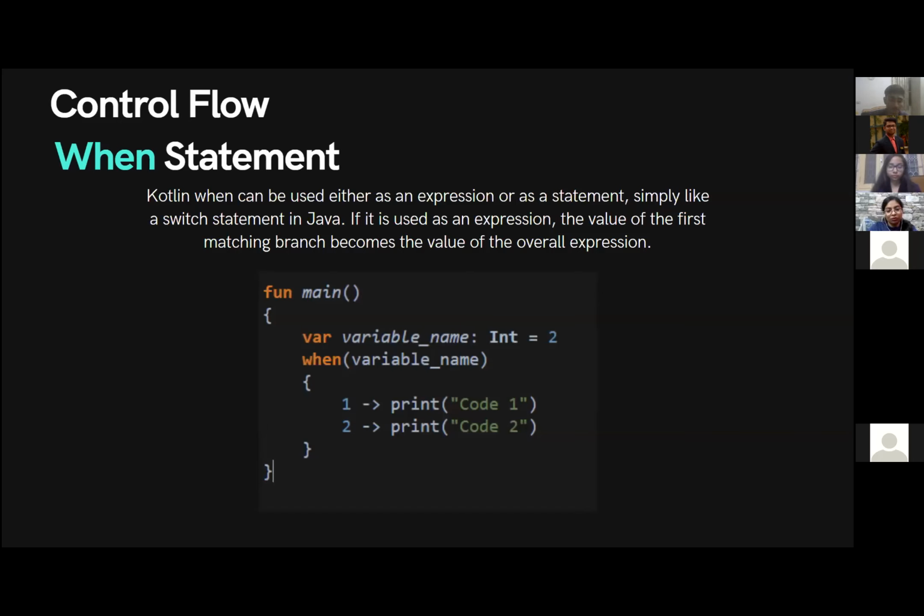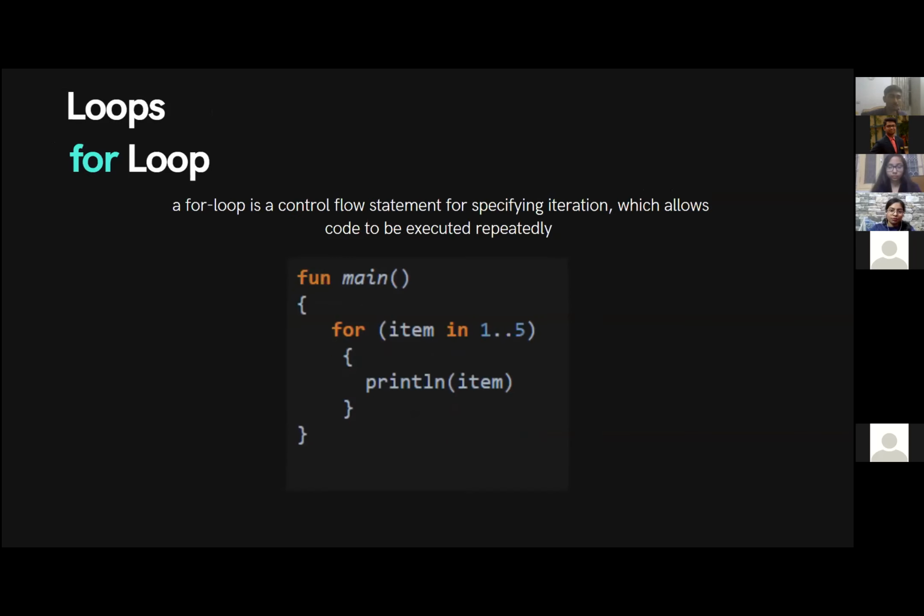Let me move ahead with loops. The first loop you have is the basic for loop. As you know, a for loop is a control flow statement for specifying iteration. If you want to run your code in multiple iterations, we generally use a for loop. The syntax for a for loop in Kotlin is also pretty straightforward. You just go with the keyword for, and then the condition or the range or the number of times you want to execute this bunch of code, and then you go down with the code block. This is the basics of the for loop.